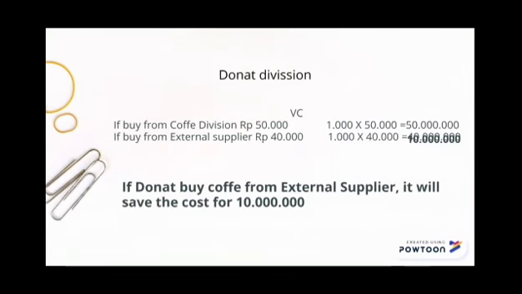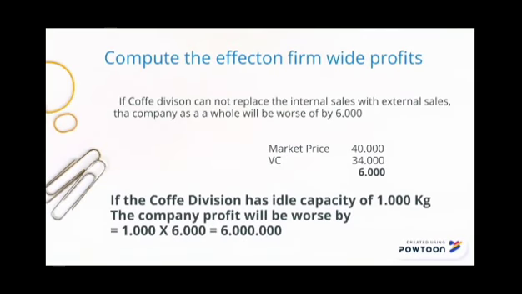Donut division. If the donut division buys from the coffee division at a price of 50,000, the cost is 50 million from 1,000 multiplied by 50,000. If it buys from an external supplier at a price of 40,000, then the cost is 40 million from 1,000 multiplied by 40,000. So if the donut division buys coffee from an external supplier, it will save 10 million. Compute the effect on firm-wide profit.